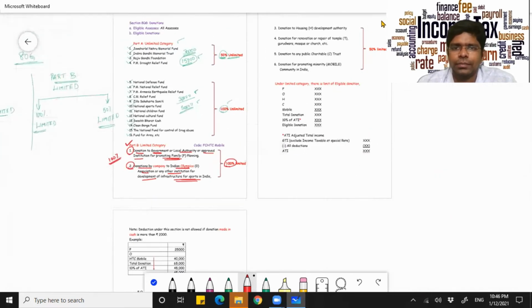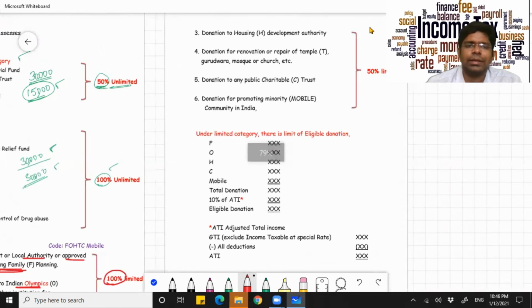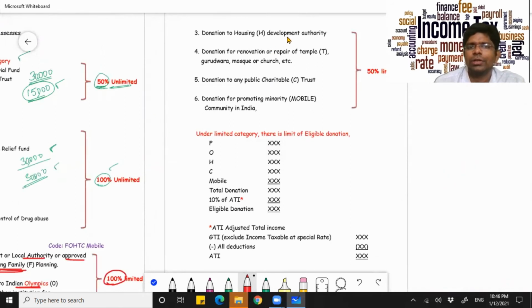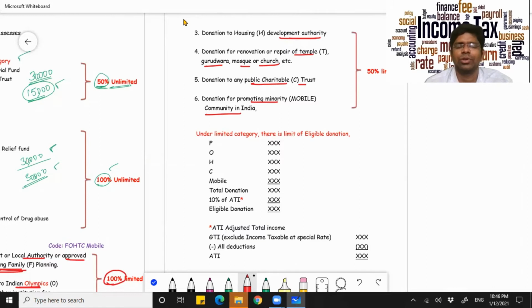And under the 50% limit, you have got donation to Housing Development Authority, donation for renovation or repair of temple, gurudwara, mosque or a church, donation to public charitable trust, donation for promoting minority community in India. One point you're supposed to note, no matter what donation you are giving, what contribution you are making to any of these things, you have to take an official receipt.